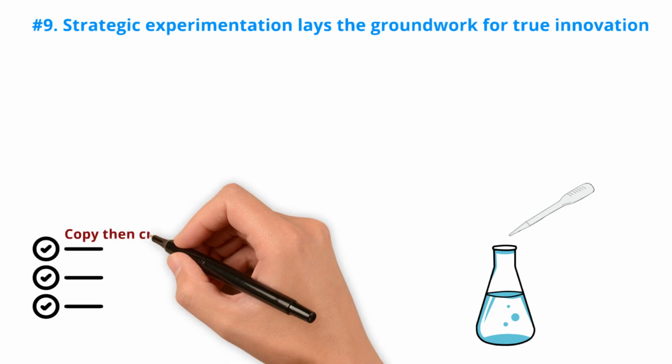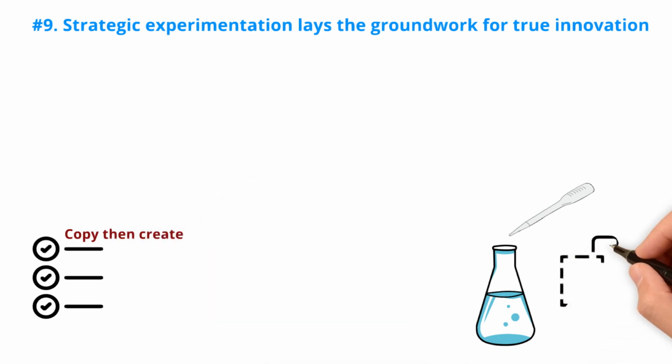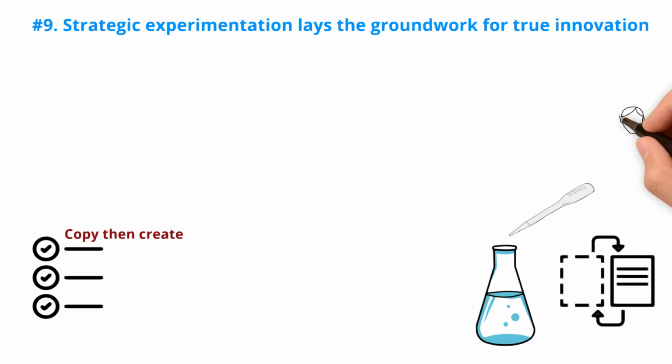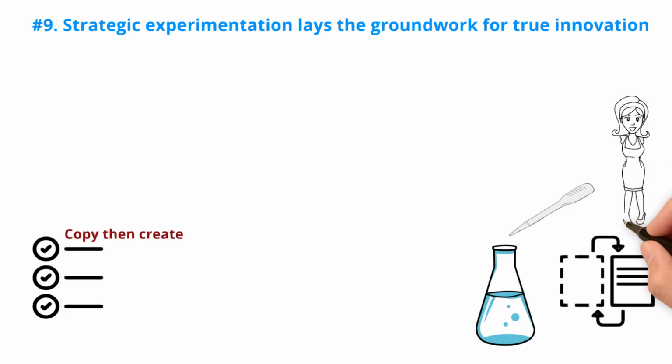Copy then create. Emulate the work of others as a starting point to test your own ideas. For example, if you're learning to cook Korean food, follow a great recipe to understand its processes and concepts thoroughly. Once you're comfortable, start experimenting by adding your own twists and flavors to the process.